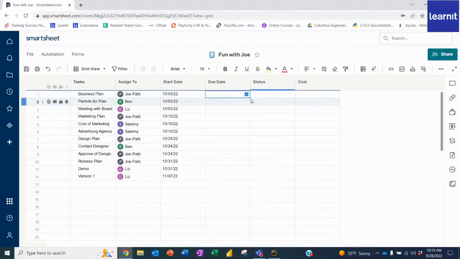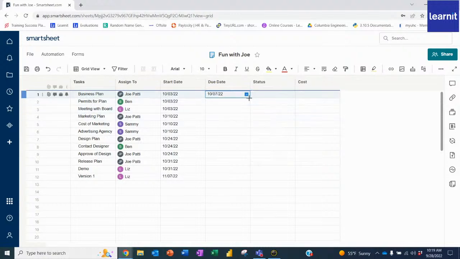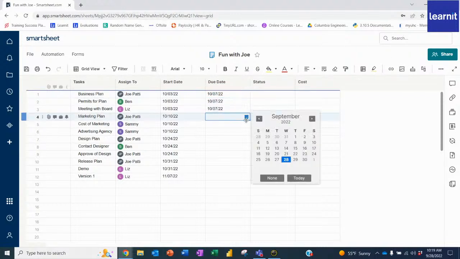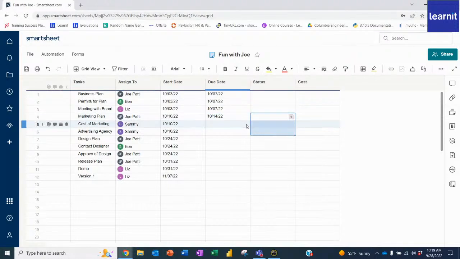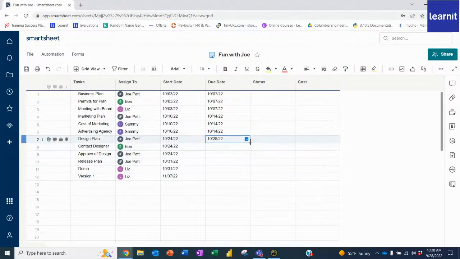Now, the due dates for all of these are always going to be a week, so I'll just put those as a week from whatever it was. So the 3rd, we'll say was due on the 7th. The 10th was due on the 14th. And then the 24th was due on the 28th.